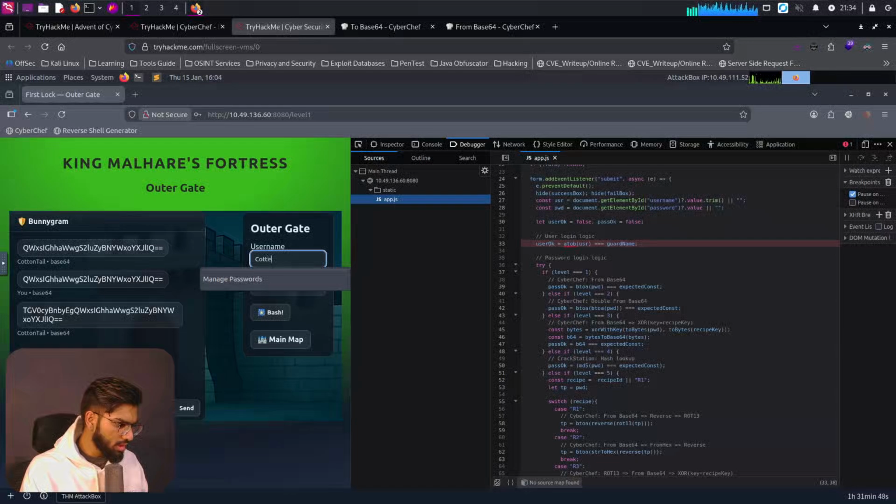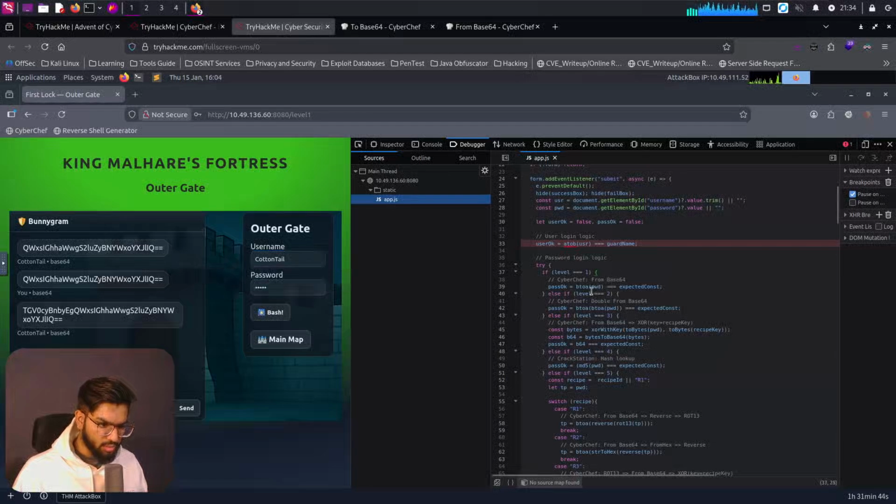So Cottontail is the username. Now coming to the password logic, if level is equal to 1, CyberChef from base 64. Okay, pass okay is if it is equal to the expected constant. If it is level 2, it's a different thing.